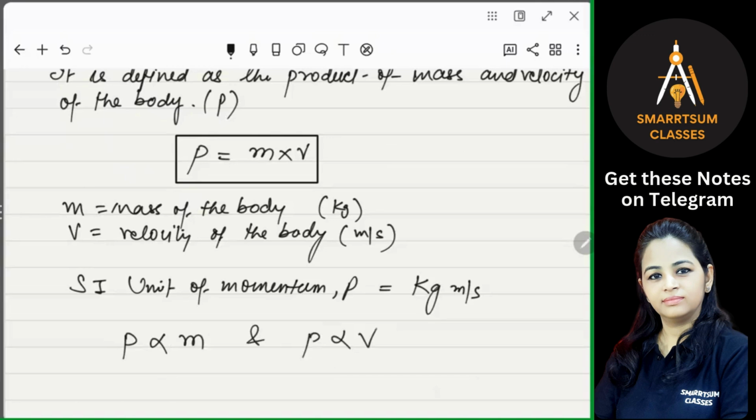It means that if a mass is small but its velocity is very, very high, even then it can create a big impact. That's the reason a bullet fired from a gun, having a very small mass in grams, can kill a person. Why? Because it is moving with very high velocity, and that's the reason it has a very high momentum, which can create a big impact.